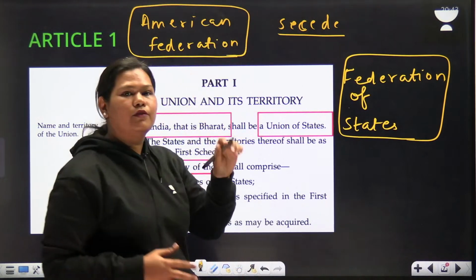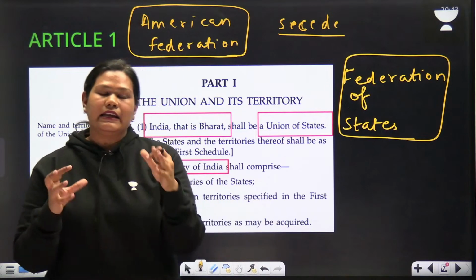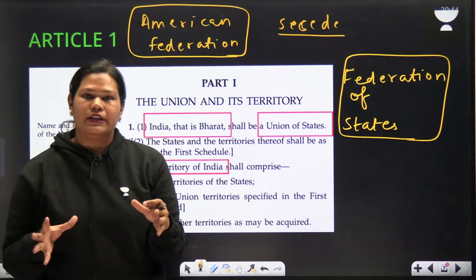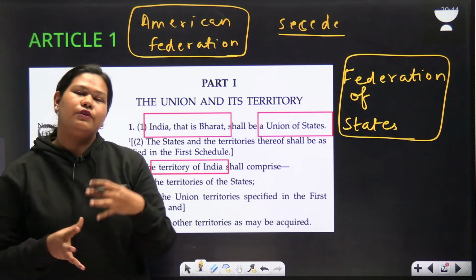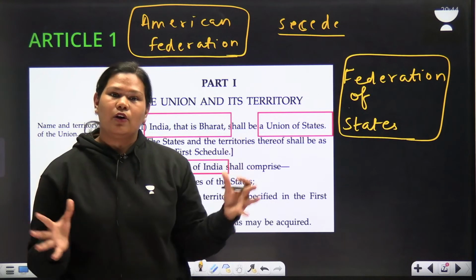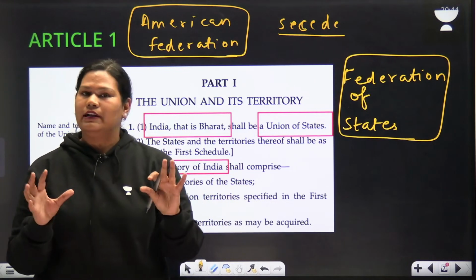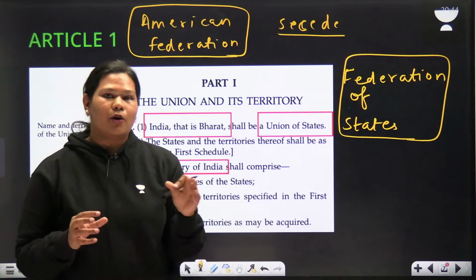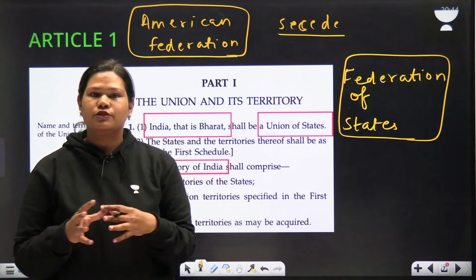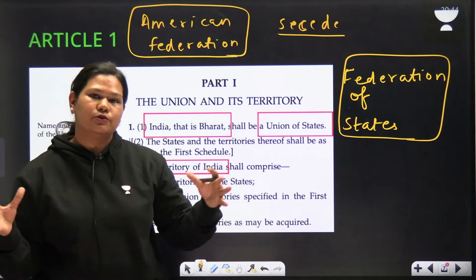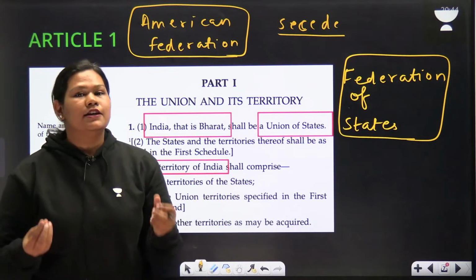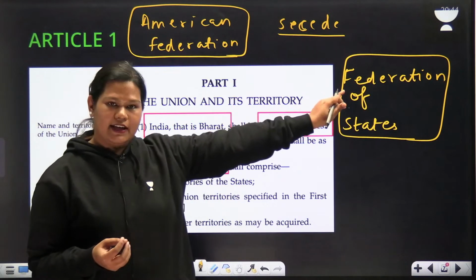Because America was formed by an agreement between 13 colonies. The colonies include New York, Delaware, and they all agreed to form a nation called America. India wasn't formed that way. There was no agreement among the states to unite and form India. So that is why we differ from a federation.